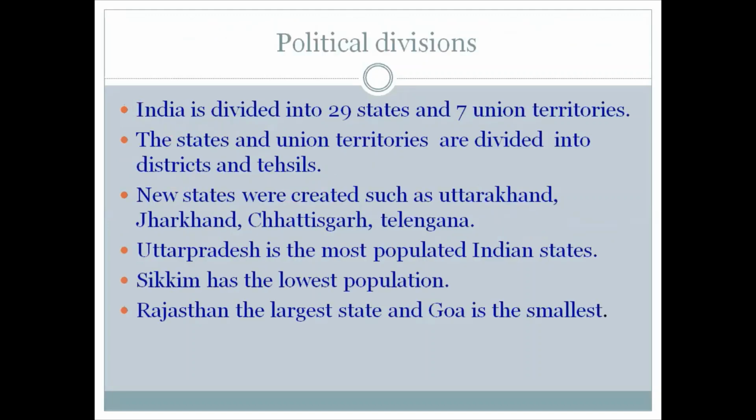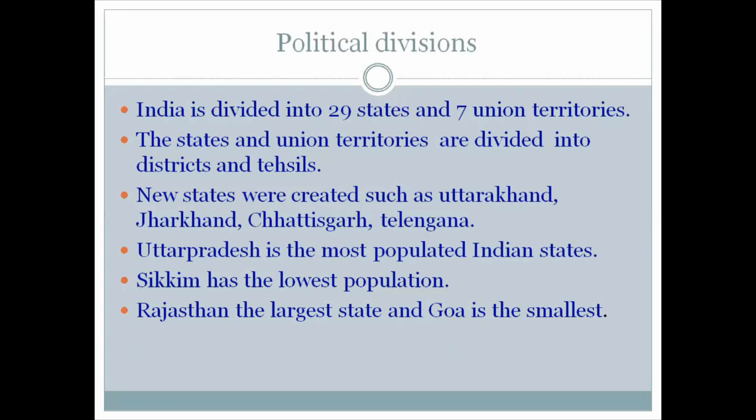Now the political divisions of India. India is divided into 29 states and 7 union territories. The states and union territories of India are further divided into districts and tehsils, which are managed by the state governments. So for example, in Tripura we have how many districts? We have 8 districts. The new states like Uttarakhand, Jharkhand and Chhattisgarh were created from Uttar Pradesh, Bihar and Madhya Pradesh respectively. Telangana was created out of Andhra Pradesh in 2014.